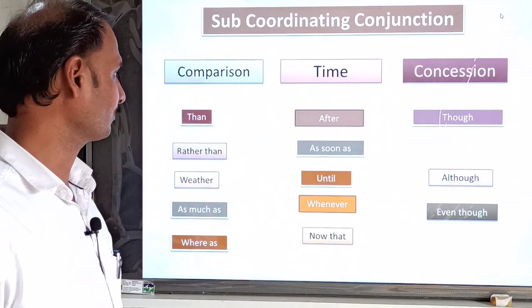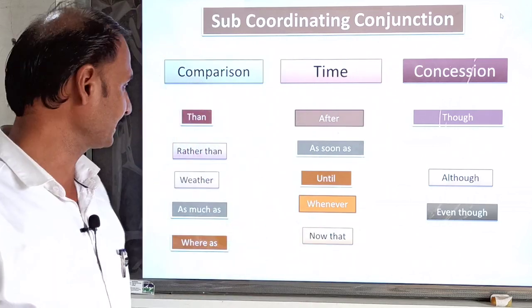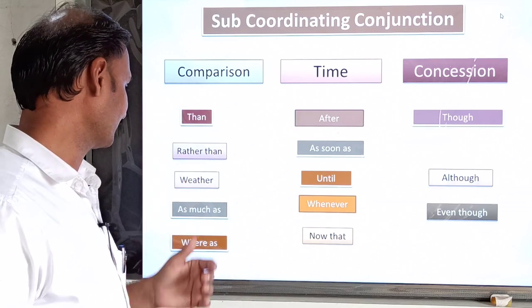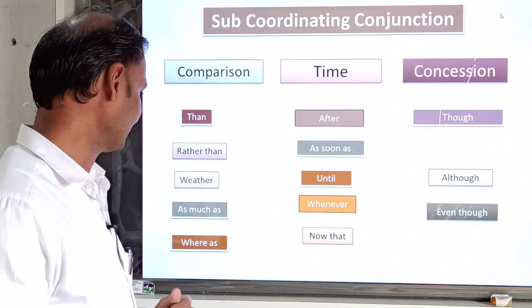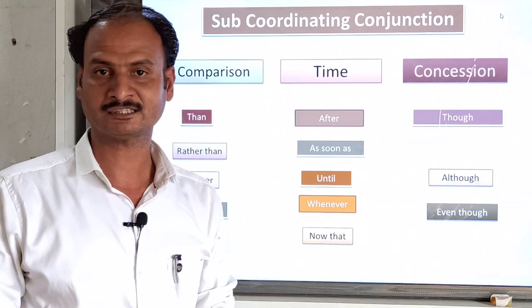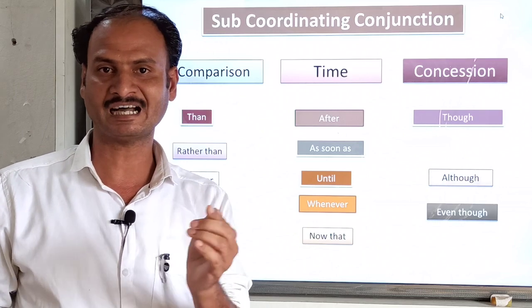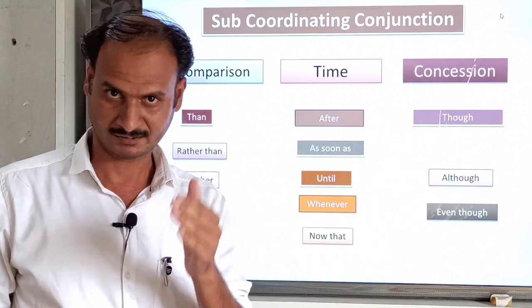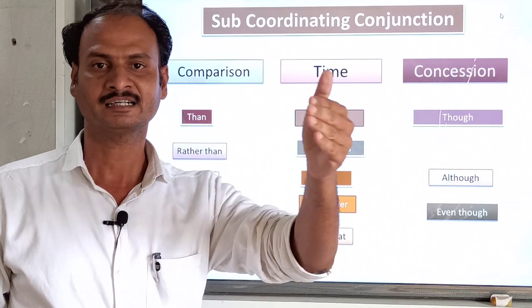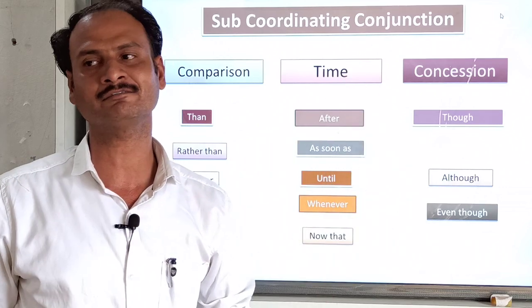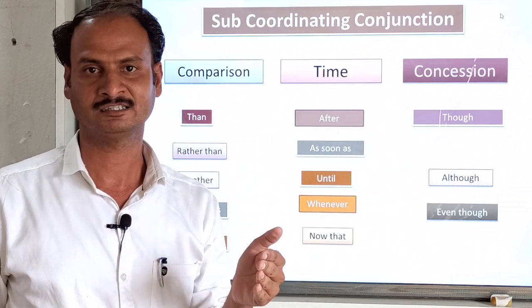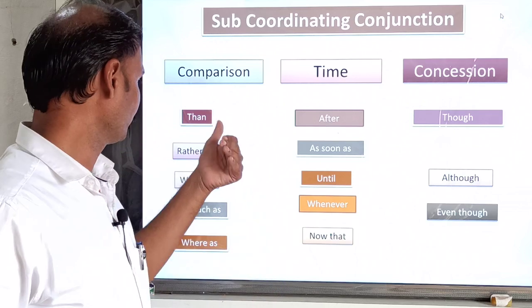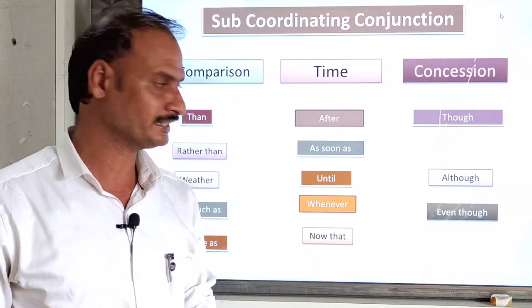So you are watching, in the category of comparison, you can use than, rather than, whether, as much as, very as. Than means: Sita is taller than Geeta. So there is a comparison between two girls, Sita and Geeta. That is why we can say than is a subordinating conjunction.